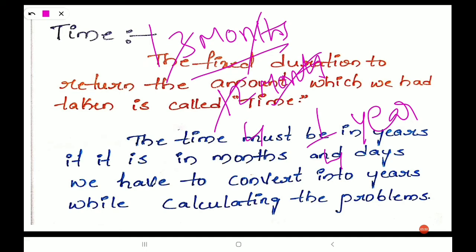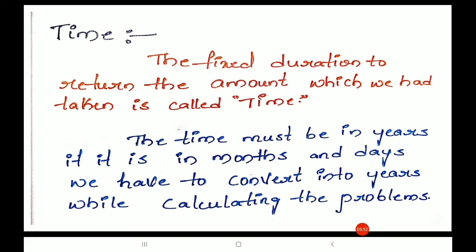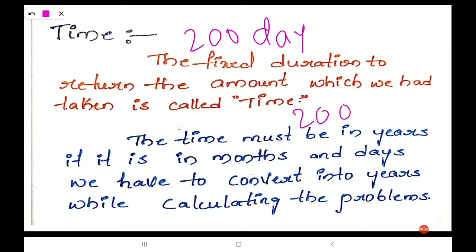Suppose it is in days, for example 200 days. Then we have to divide by 365, because per year we have 365 days. So 200 by 365 becomes years.